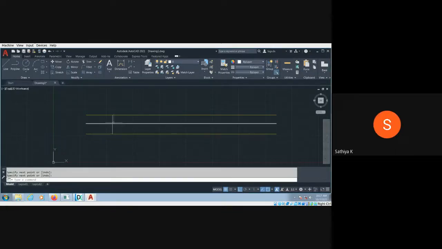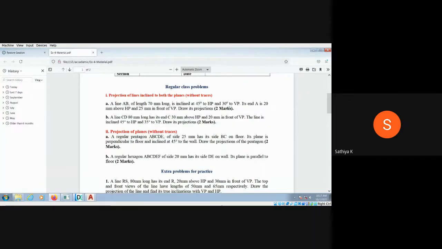So I just draw the line randomly. This point is A point. This point is B point of the piece of line, on both, this is on VP plane, this is on HP plane. And first one is given the inclination angle with respect to the HP is 45 degree, and with respect to the VP is 30 degree.